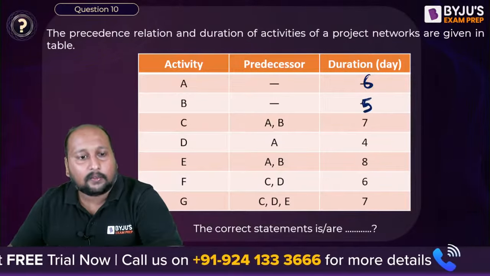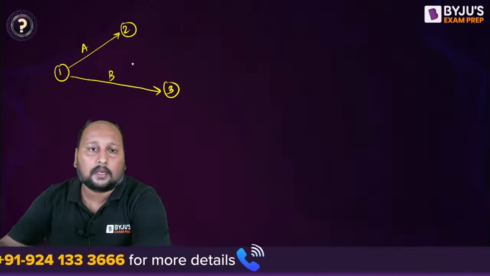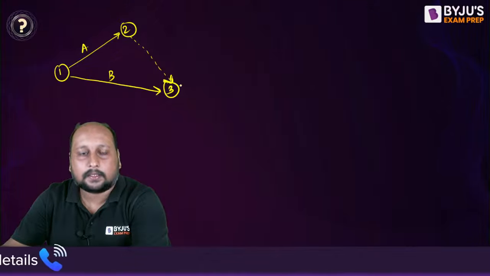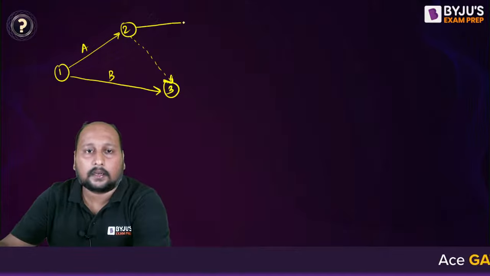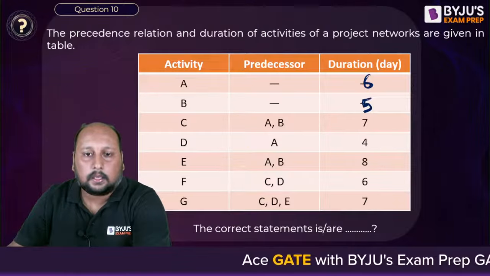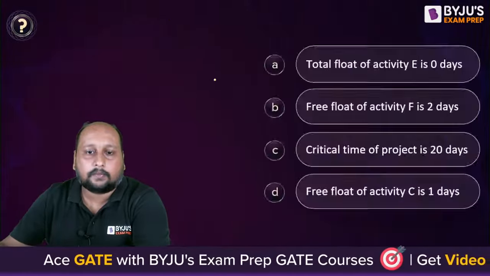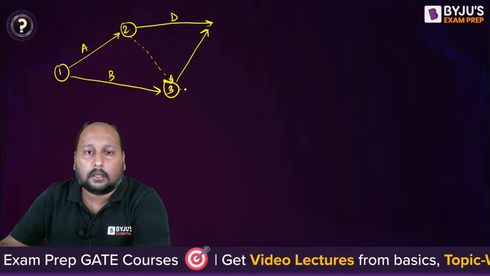Every activity will have a duration. So here, C has A and B, so we can have a dummy activity over here, right? And we can have C. D is after A. E is after A and B. E is after A and B. C, D.